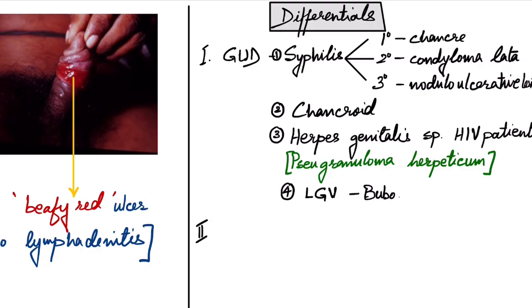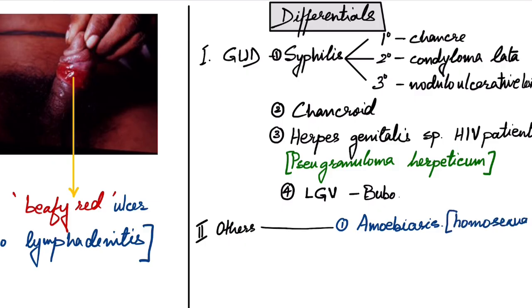The differentials other than genital ulcer disease are amoebiasis, especially in homosexuals. This can be differentiated by microscopy or therapeutic trial. The second differential is carcinoma, especially the epidermoid carcinoma in early stages.